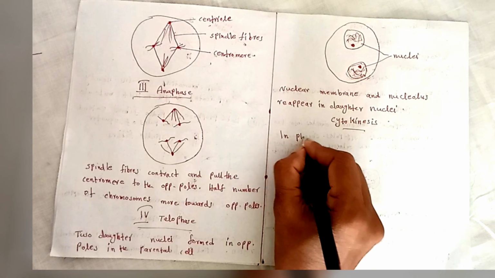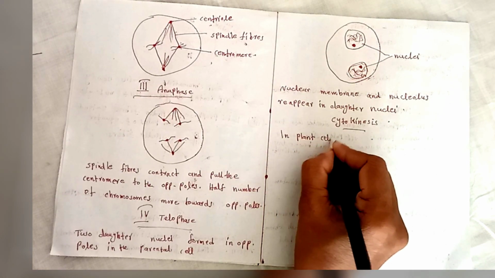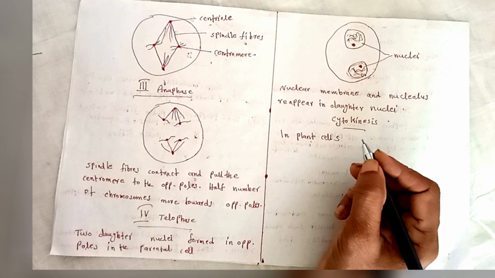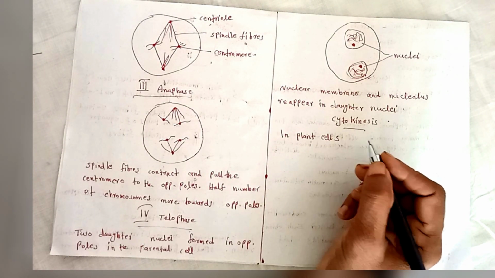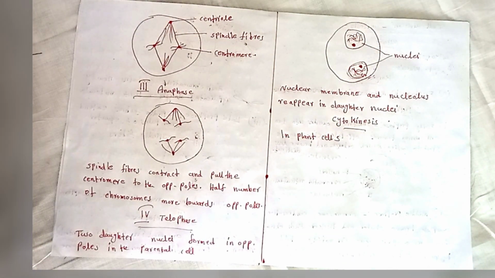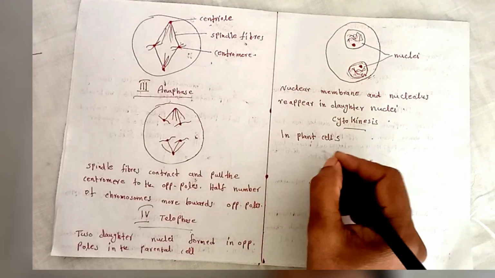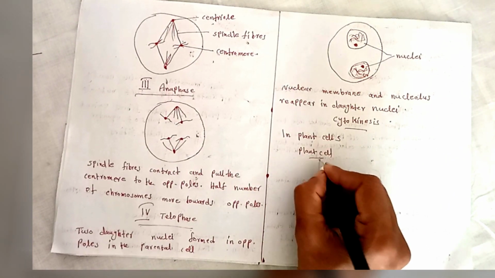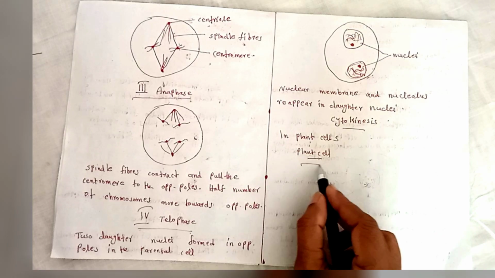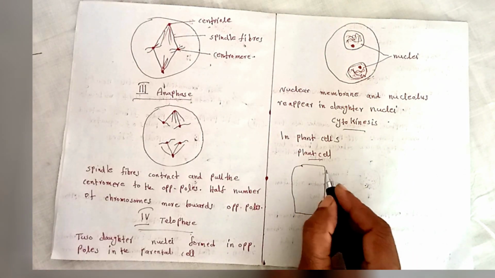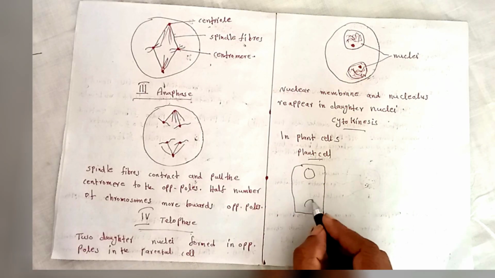In plant cells, phragmoplasts or cell plates begin to form at the center of the parental cell and extend towards the periphery. This is a typical structure of a plant cell with two daughter nuclei.